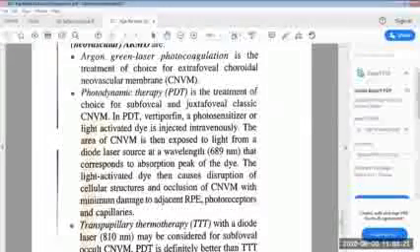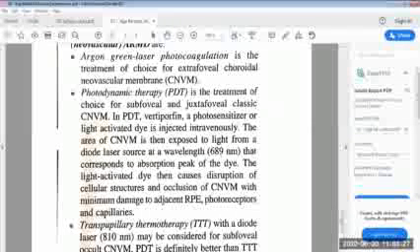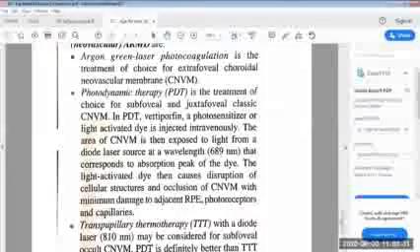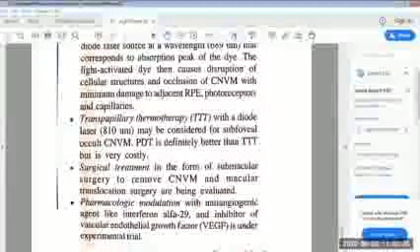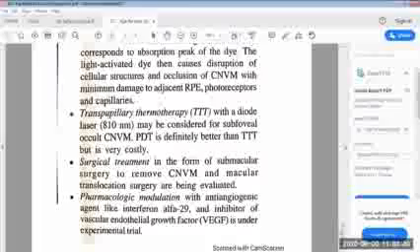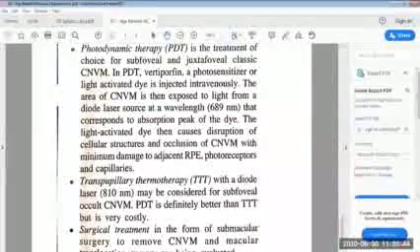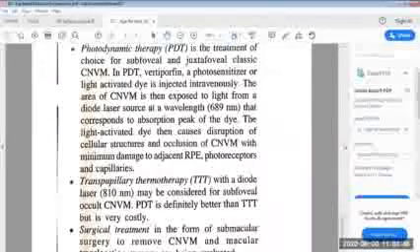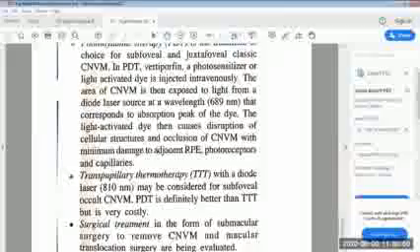photoreceptors, and capillaries. The next treatment modality is the transpupillary thermotherapy. It is a TTT with a diode laser 810 nanometer, which may be considered for subfoveal occult choroidal neovascularization membrane. The PDT, the photodynamic therapy, is definitely better than the transpupillary thermotherapy, but is very costly.